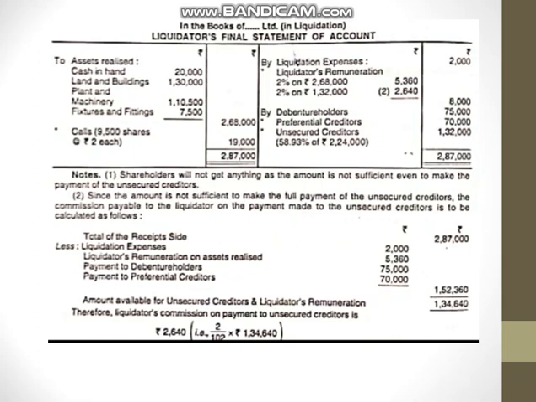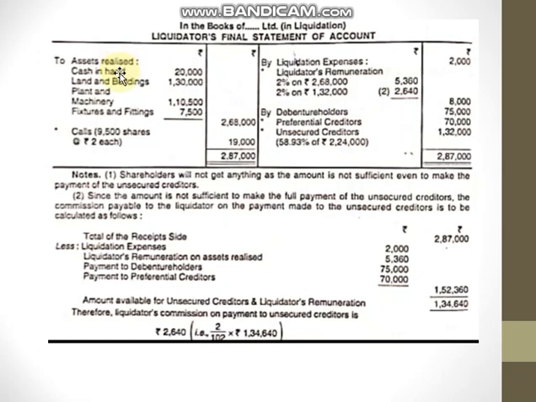And this is the liquidator's final statement of account. There is some problem in viewing that, right? It's not that much clear, so please adjust with it. Here we know that there is a receipt column and a payment column. This is the receipt column. Here we are going to write the assets realized amount, calls amount, etc. You may please go through that format, then you will be clearly aware about that. And here we are going to write payments. So let's start doing it.